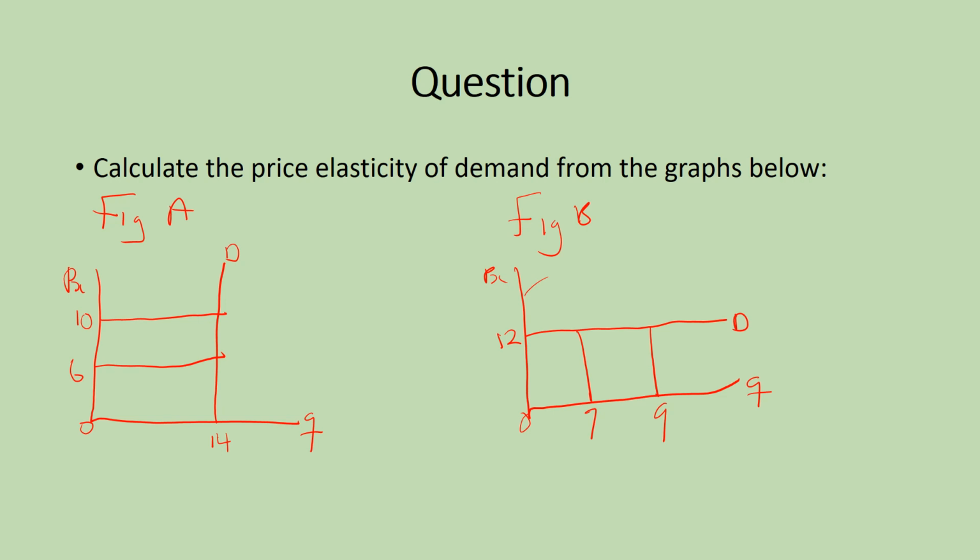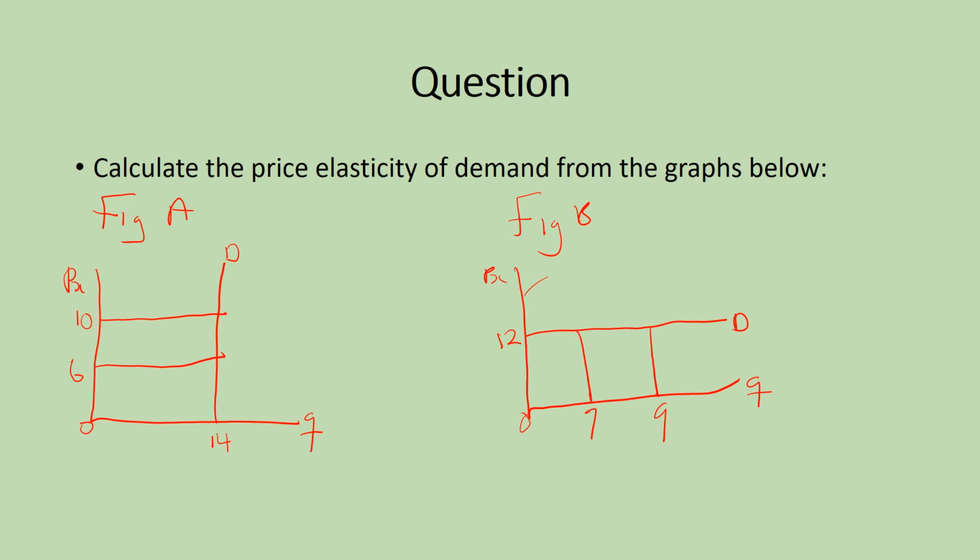I have questions that I want us to solve. Let's solve just one question and then we'll be done with this. Now, the first question is: calculate the price elasticity of demand from the graphs below. So we have the first, that is figure A, and then we have that of figure B. So let's try calculating the price elasticity of demand.